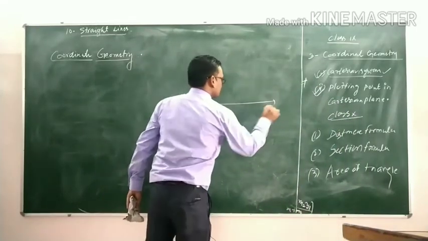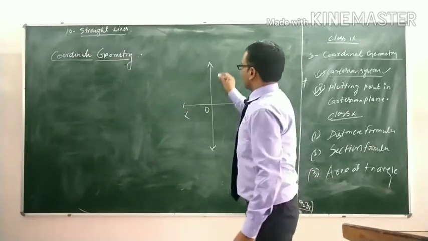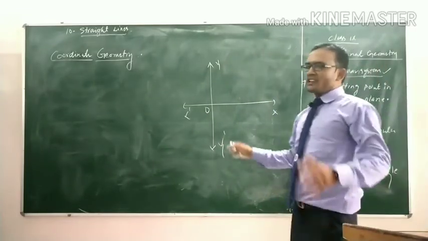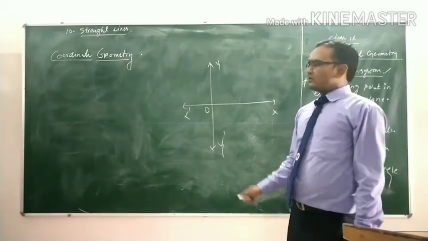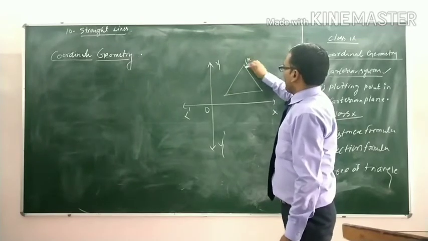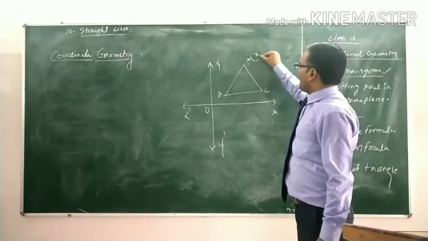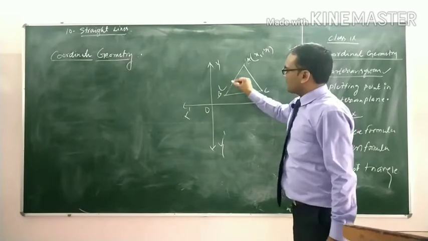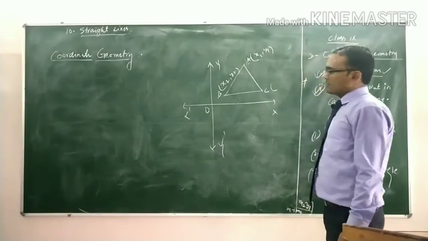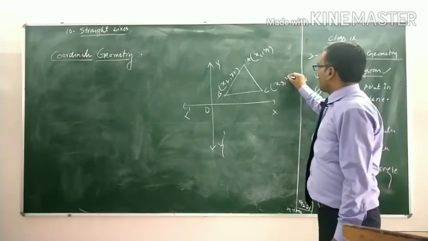Suppose this is the Cartesian plane and a triangle is given in it, with vertex A, vertex B, vertex C. The coordinate of vertex A is x1 comma y1, vertex B is x2 comma y2, and vertex C is x3 comma y3.